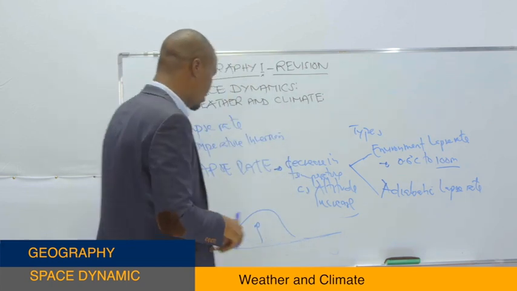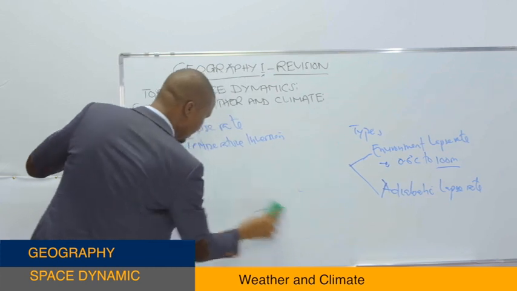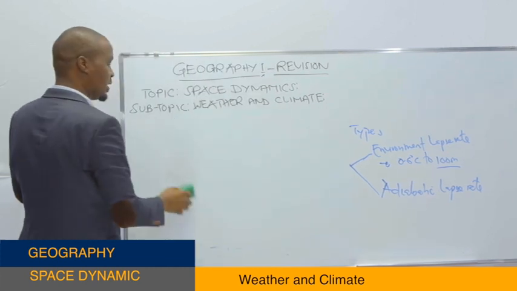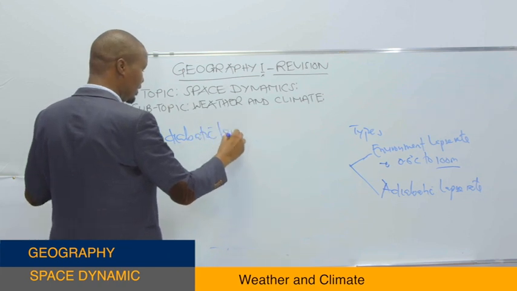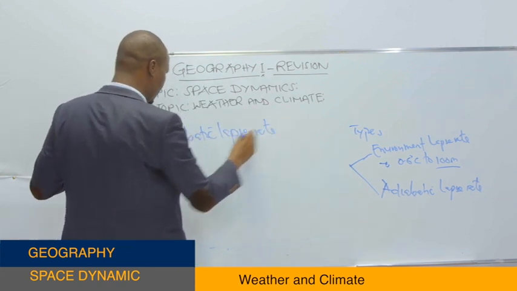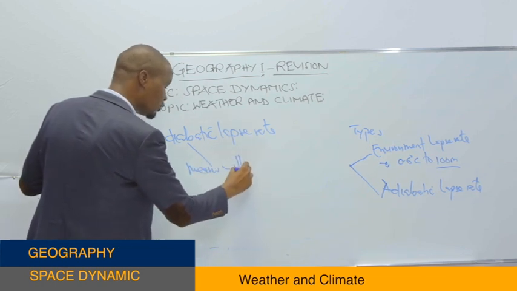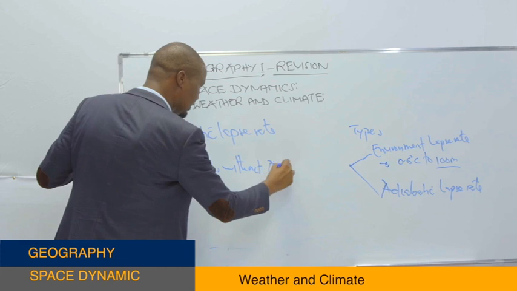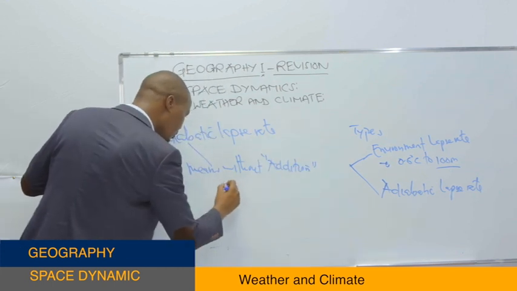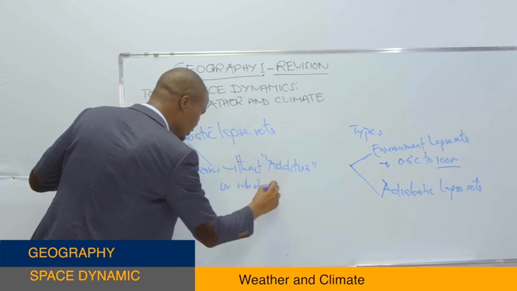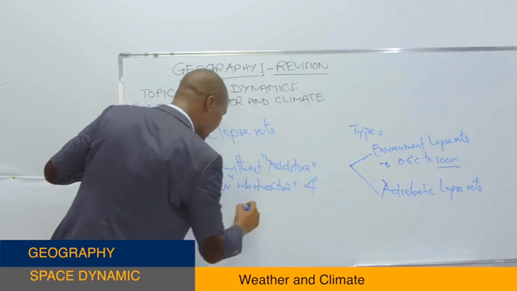Let me explain more on this concept so that everyone may understand what I mean. The word adiabatic means without addition or subtraction of heat energy.